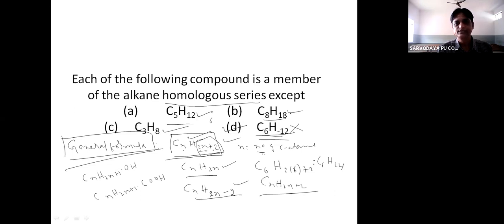C8H18 is also following general formula. C3H8 is also following. If you take C6H12, so if 6 carbon atoms are present, the number of hydrogen atoms should be 14. But here it is given 12. So this C6H12 is not following the general formula of alkane series. Okay, so this is the correct answer, C6H12.